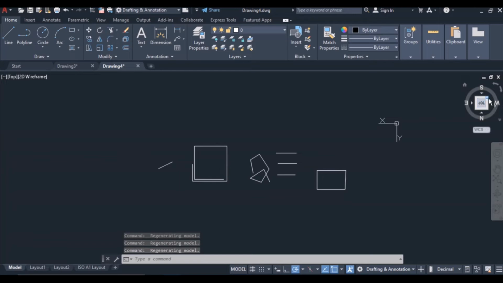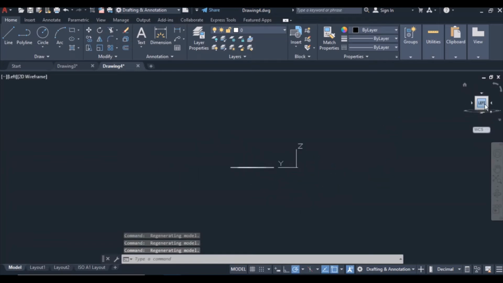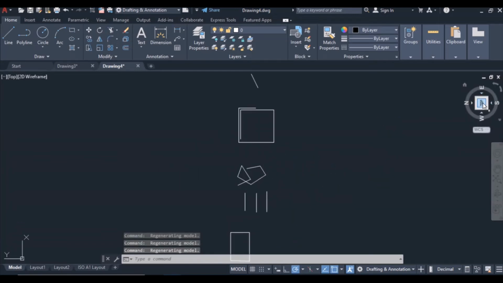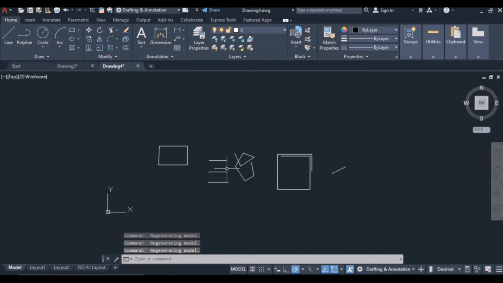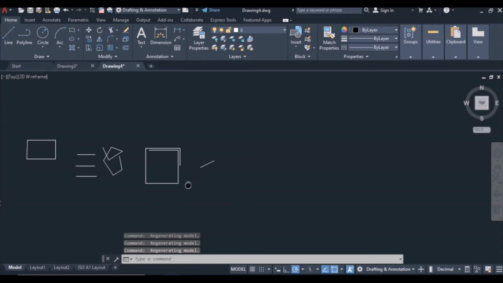simply allows you to change the direction of your drawing here, okay? You can edit it in different directions. So I can edit it in front, or I can edit it on top, or I can edit my drawing from the right. That's when I'm doing the 3D drawing.